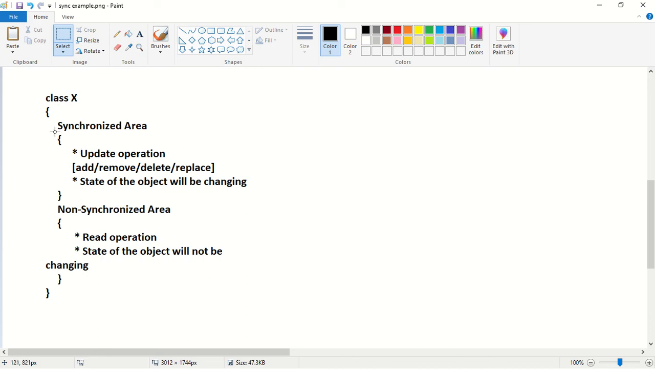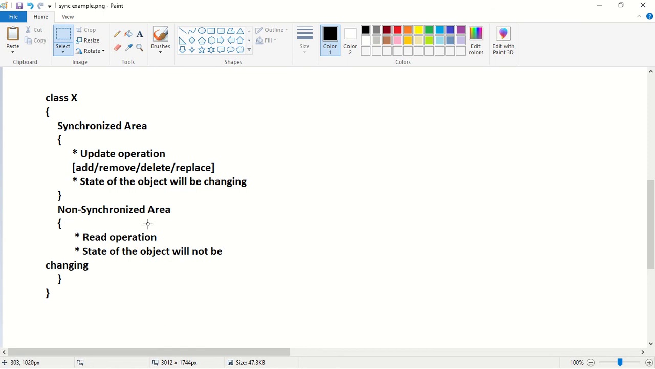Those kinds of code should be placed inside a synchronized area. For example, if the code is performing an addition operation, a removal operation, a deletion operation or a replace operation, these kinds of code should be placed inside a synchronized area. So what will happen inside a synchronized area? The state of an object will be changing. So we are performing some update operation. Since we are performing an update operation, the state of the object will be changing inside a synchronized area. So those kinds of code should be placed inside a synchronized area.